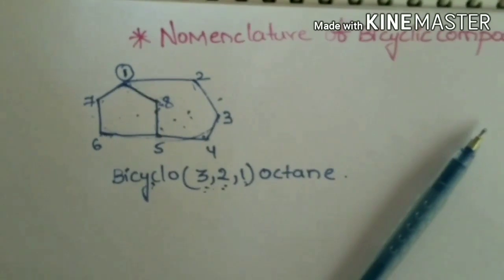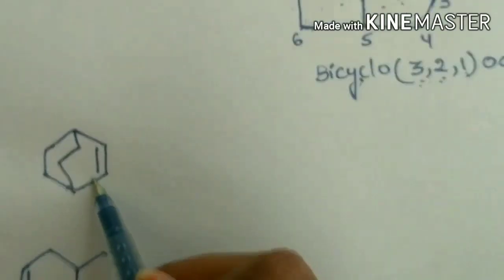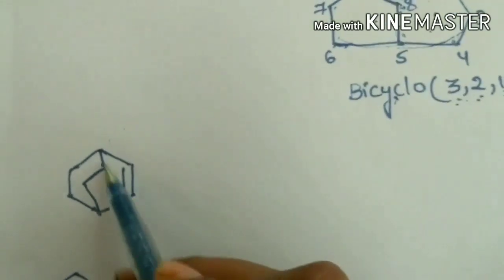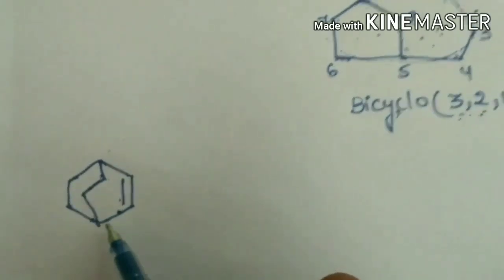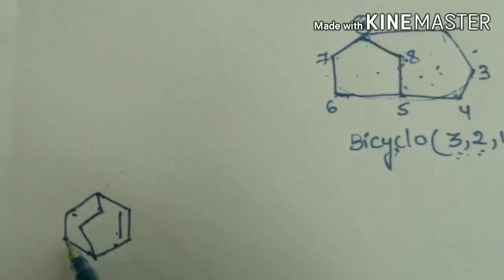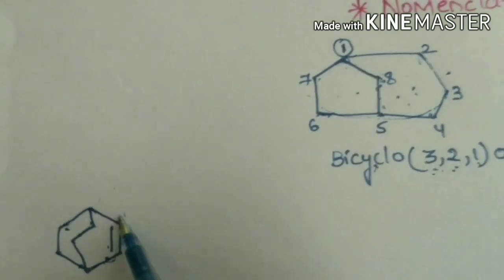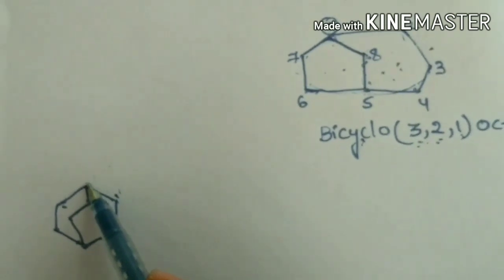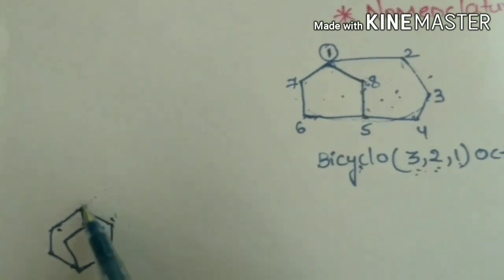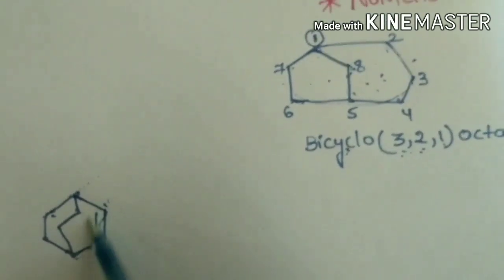Let us see some examples of bicyclic compounds. This is a bicyclic bridged compound, that is, the two rings share more than two carbons. While numbering, this chain contains 2 carbons, and this chain also contains 2 carbons. So we can start numbering from this chain or this chain, but we must start numbering from this chain itself, because here it has a double bond.